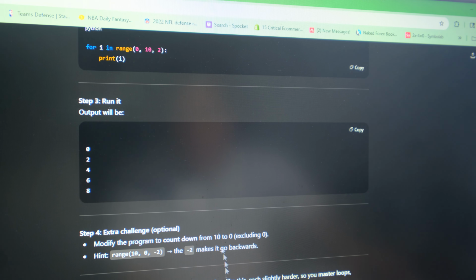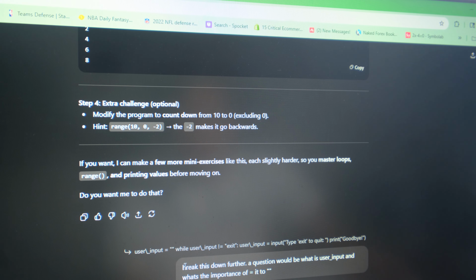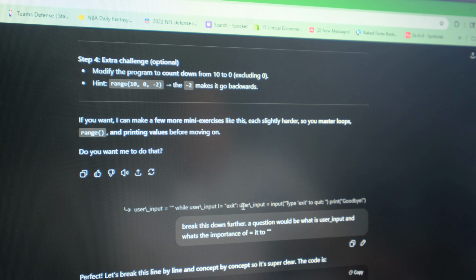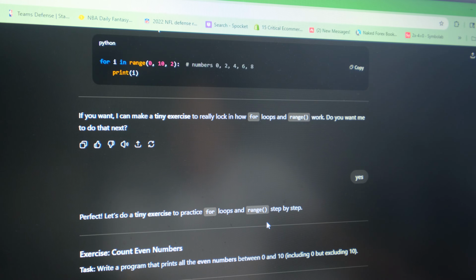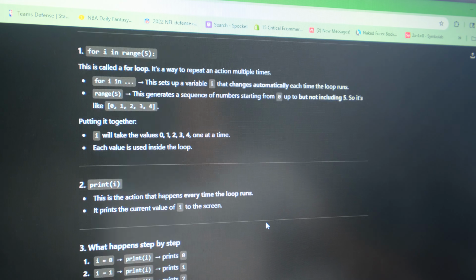It made an exercise for me, and I knocked out the exercise, so it made sense for me. Then I went down to user input, exit, try to quit, and broke this down further. The question would be, what is user input and what is the importance of it being equal to something? That was just the difficulty of me not understanding the variables, and I had to break it down.